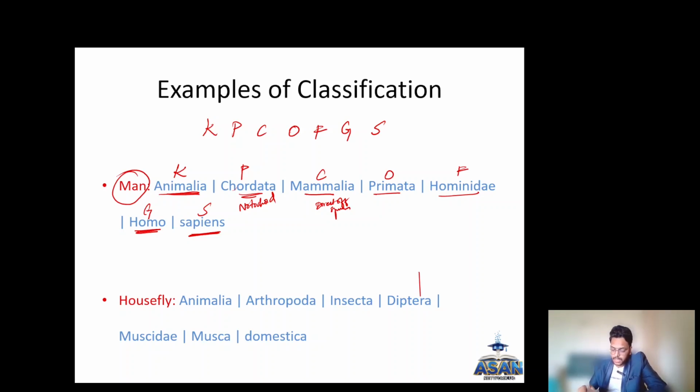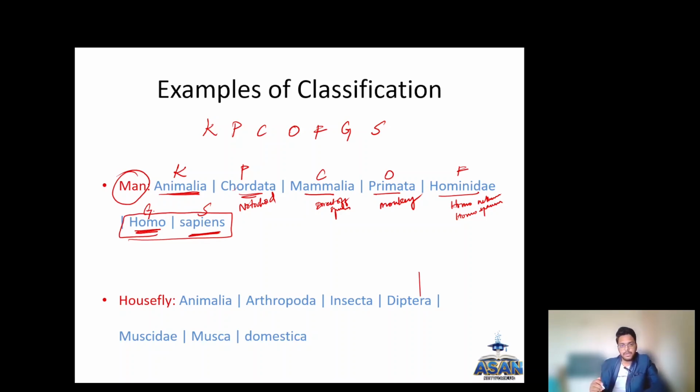Primata includes monkeys. Okay, Hominidae includes all the evolutionary human kind. Example, Homo neanderthalensis, Homo sapiens, all these different kinds of humans are included in the Hominidae. The modern human is called Homo sapiens. Homo is the genus and sapiens is the species.